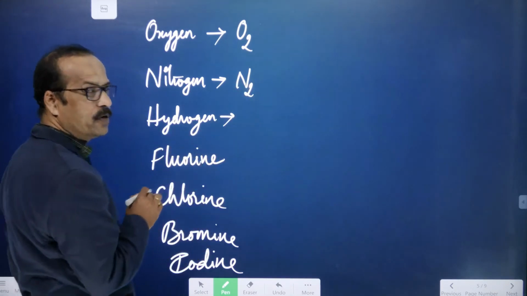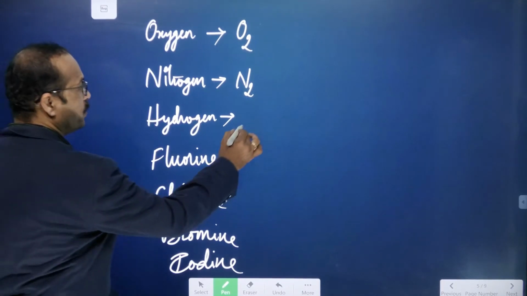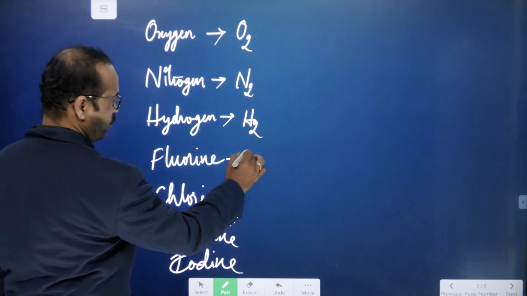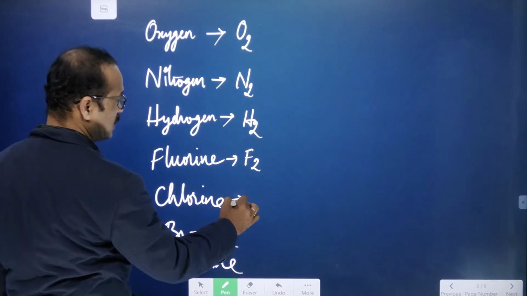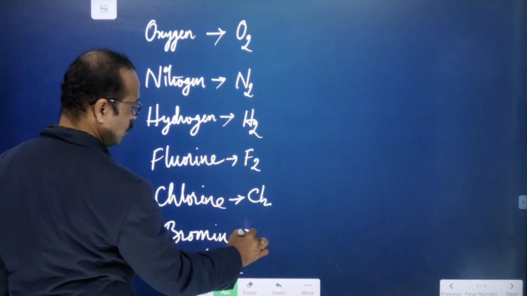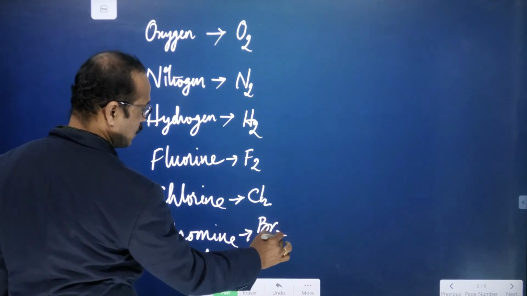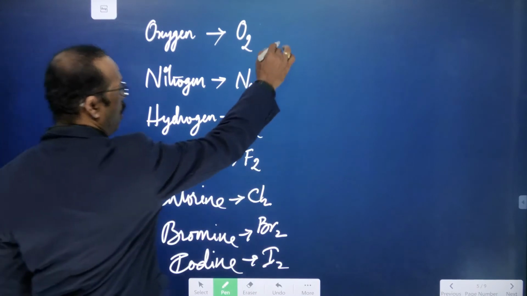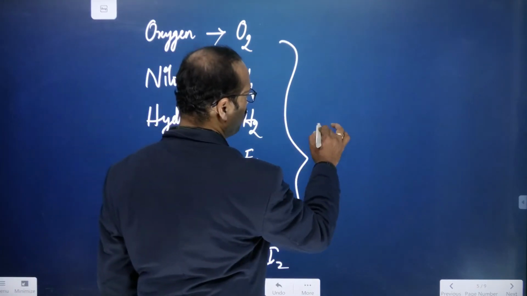Now hydrogen, you need to write H2, fluorine F2, chlorine Cl2, bromine Br2, iodine I2. So these are all diatomic molecules.